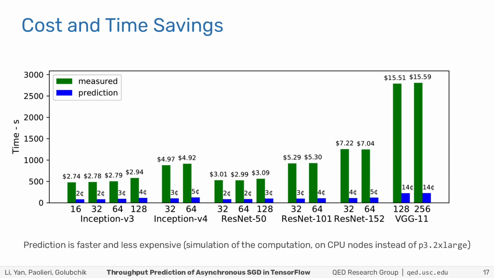In contrast, measurements require GPU instances, which are over 30 times more expensive, and they require these instances for longer periods of time to collect measurements, because actual DNN training is running, not just a discrete event simulation. So, prediction allows both faster evaluation and cost savings.